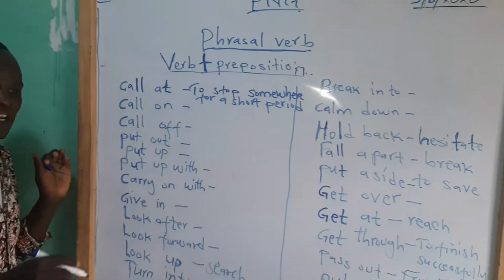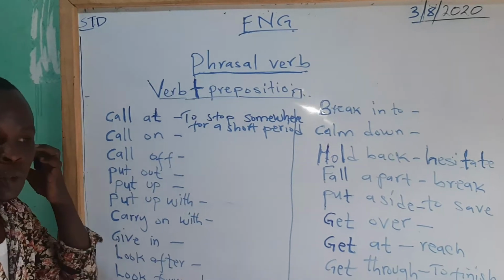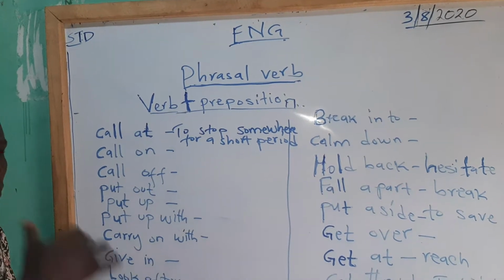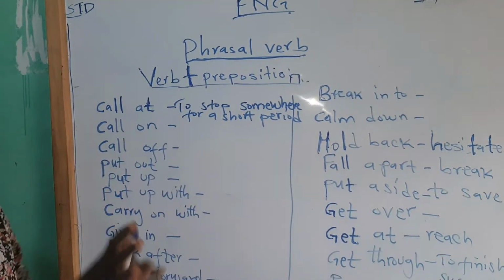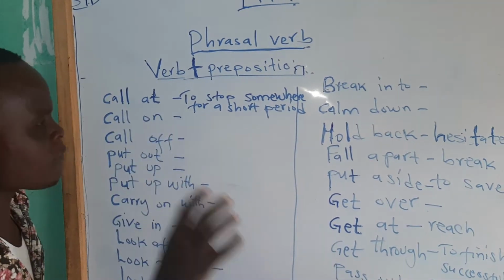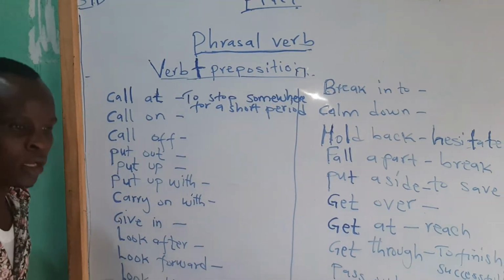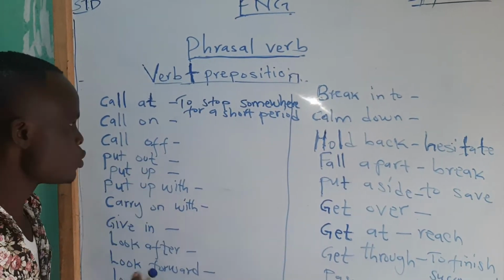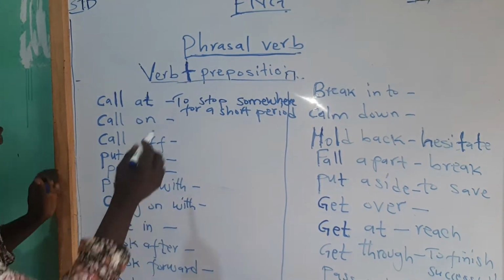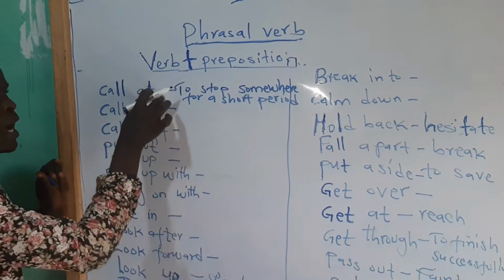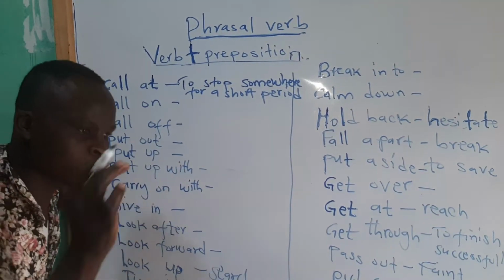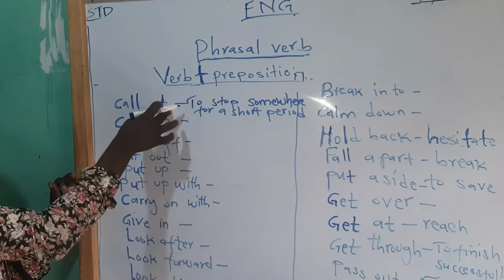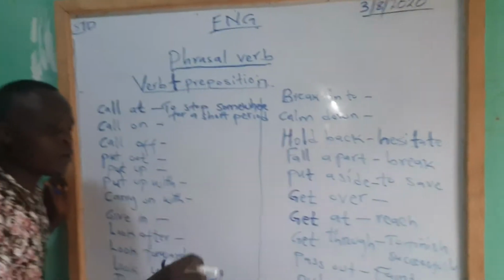Let's say on our way to Nairobi, we call at Mwingi to take our lunch or breakfast. You move from Garissa, you are going to Nairobi, and on your way there's a place you stop, but not for a long time, just a very short period. You say we call at Mwingi. Or the vehicle stops at a petrol station to fuel, so you say we call at the petrol station. So call at is to stop somewhere for a short period of time before you continue to your destination.